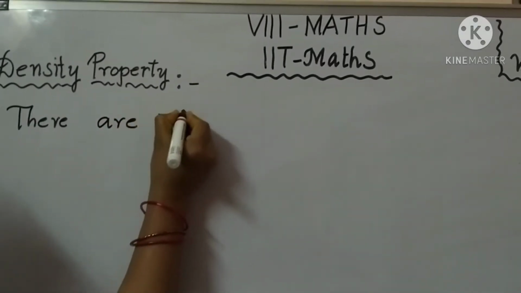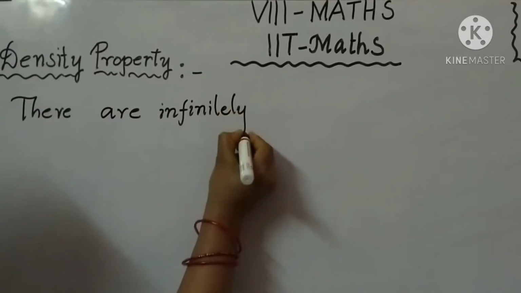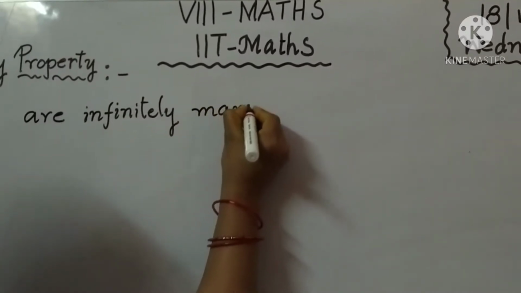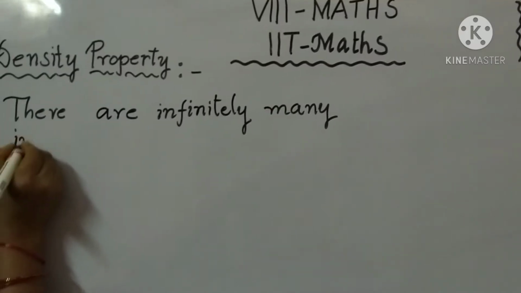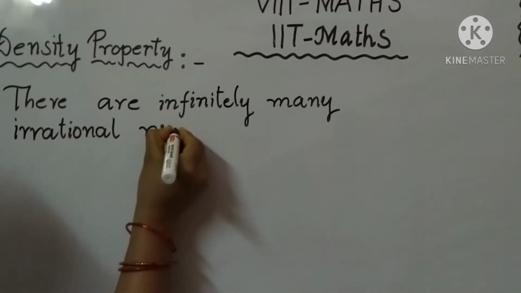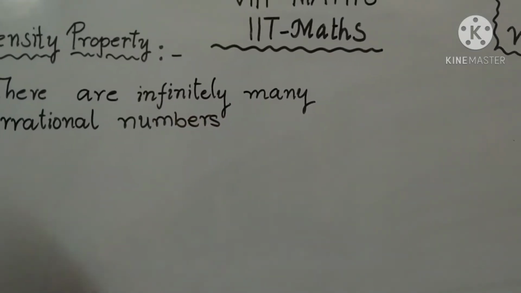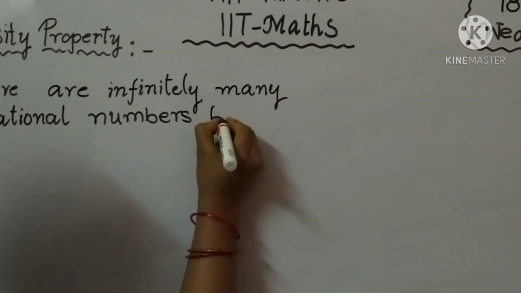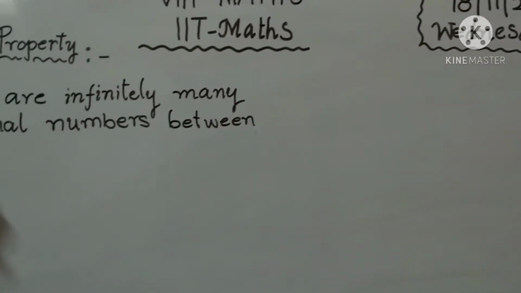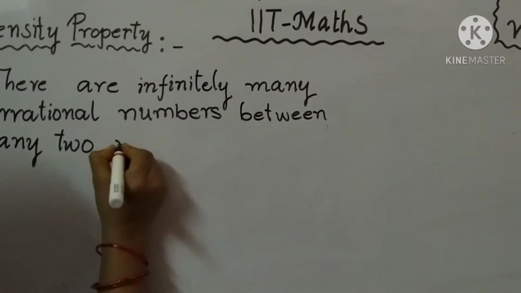There are infinitely many irrational numbers between any two rational numbers.